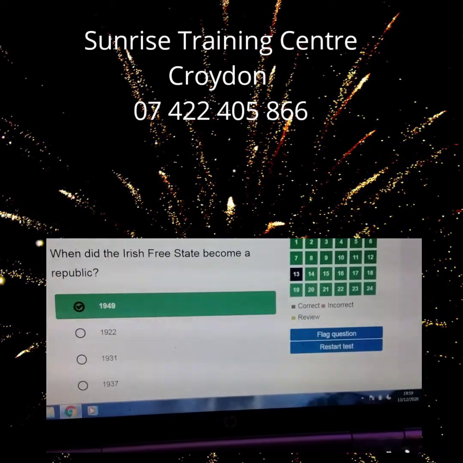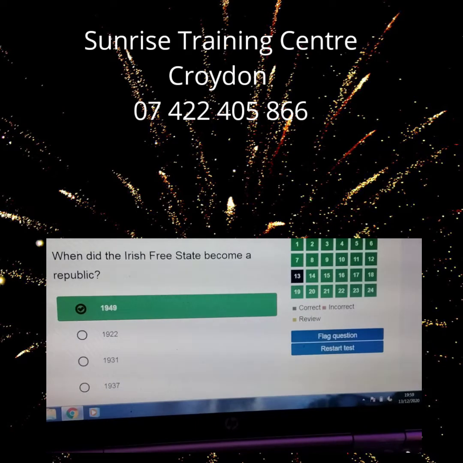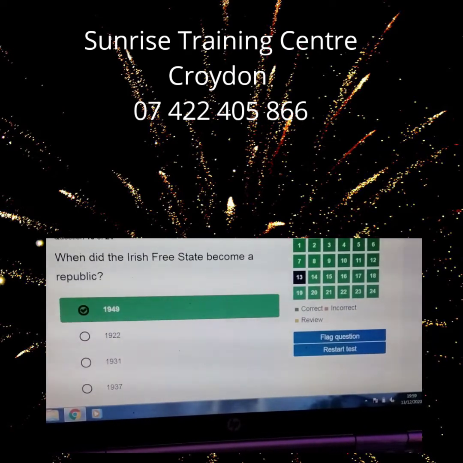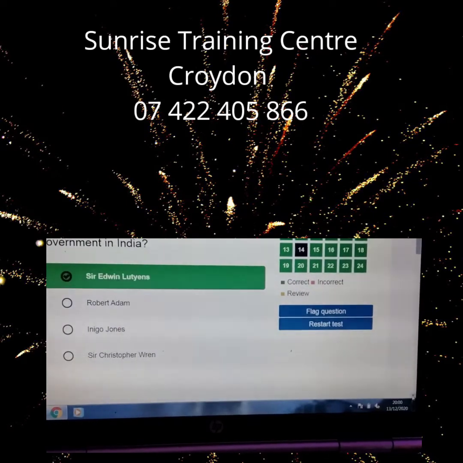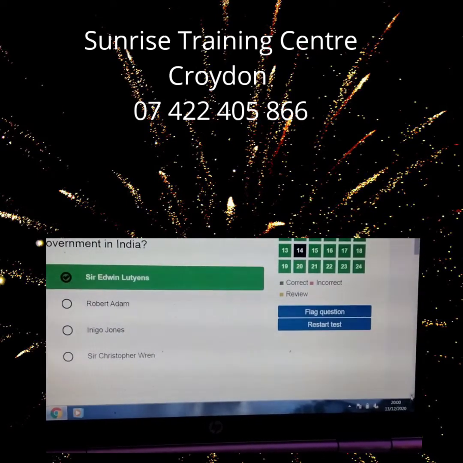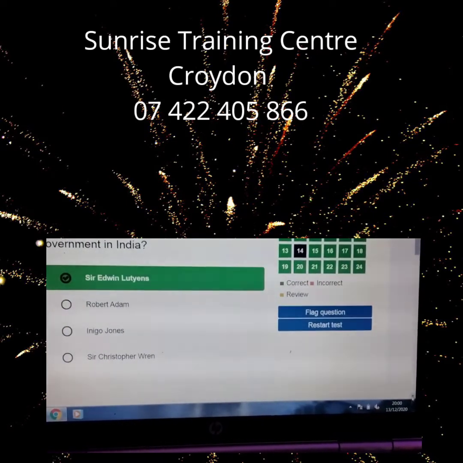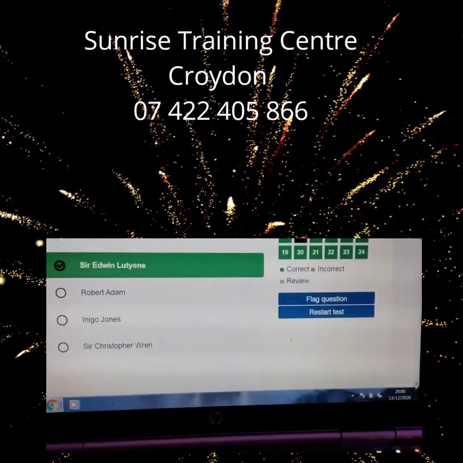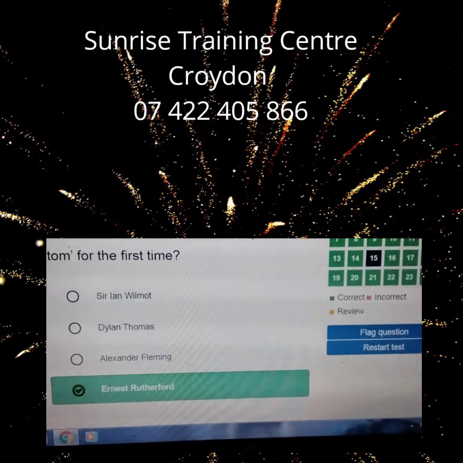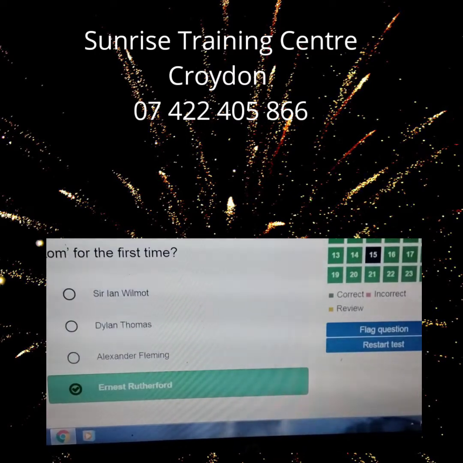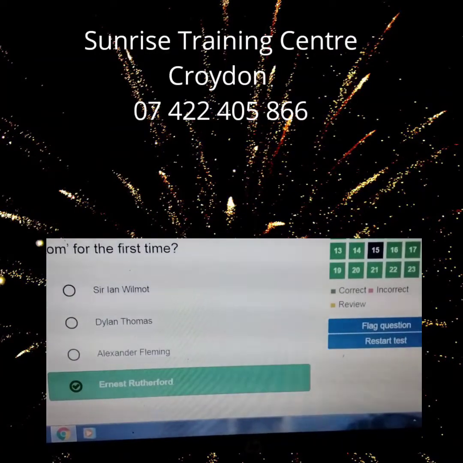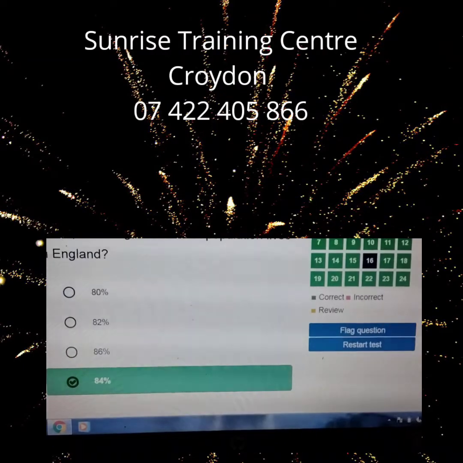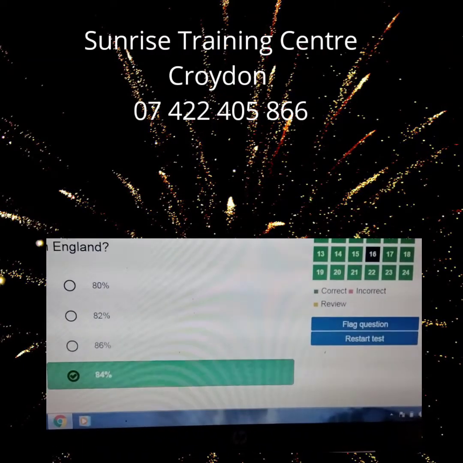When did the Irish Free State become a republic? 1949. Who designed New Delhi to be the seat of government in India? Sir Edwin Lutyens. Who led the team of scientists to split the atom for the first time? Ernest Rutherford. What percentage of the total population lives in England?